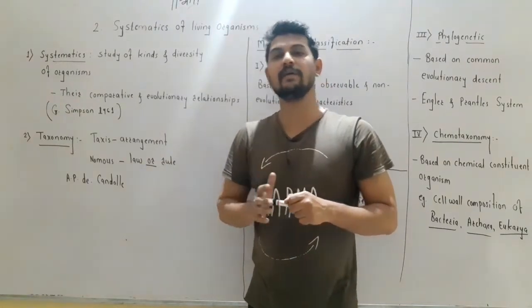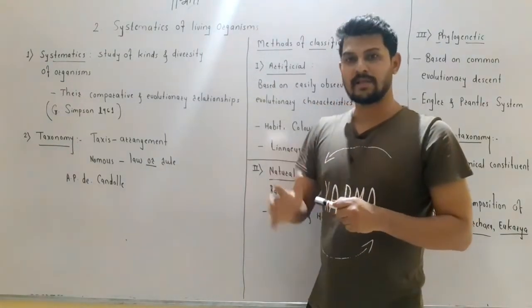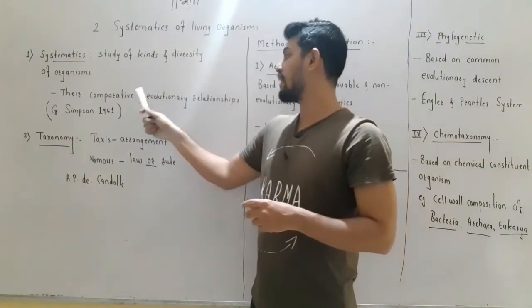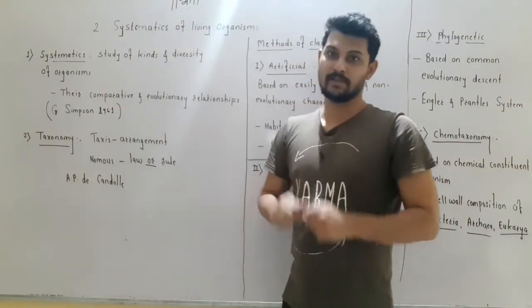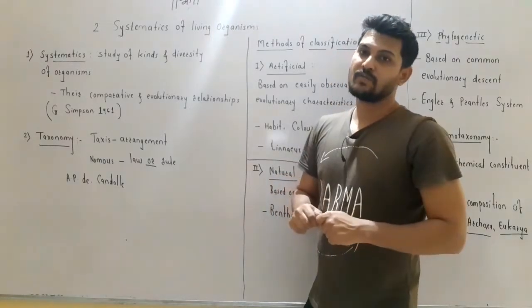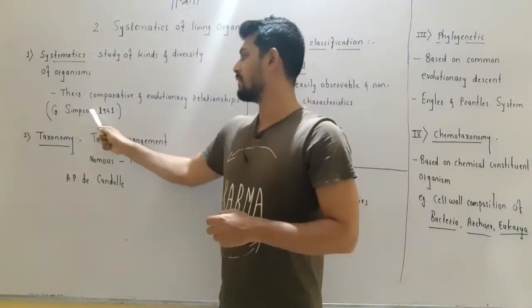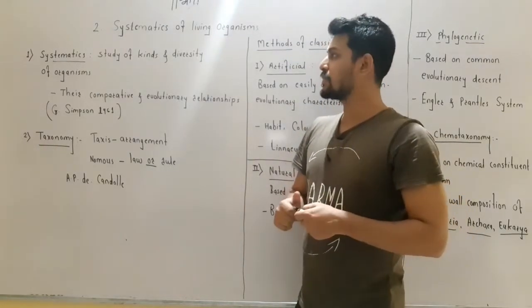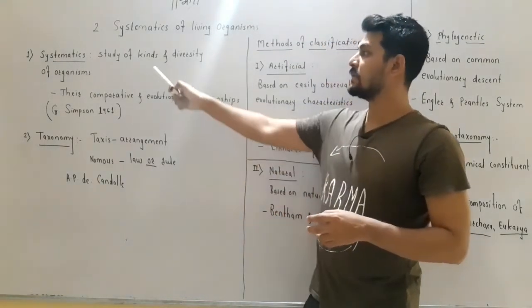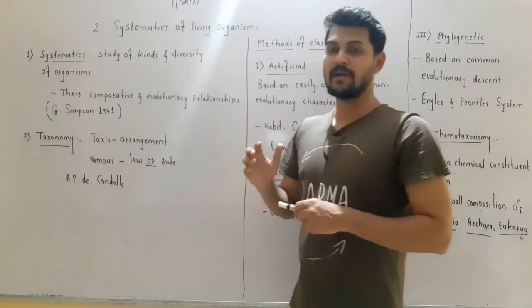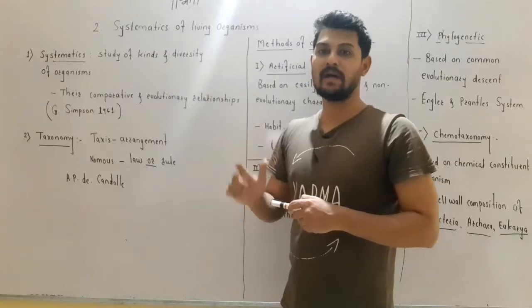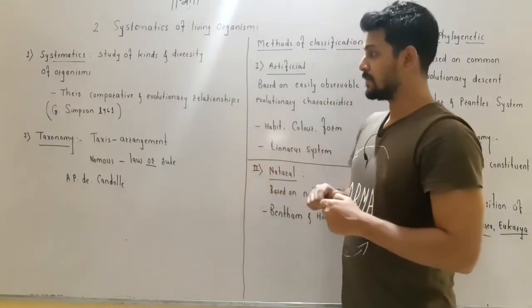So taxonomy deals only with the classification of organisms, while systematics deals with their comparative and evolutionary relationship. Plant systematics was proposed by George Simpson in 1961. George Simpson proposed systematics as the study of the kinds and the diversity of organisms and their comparative and evolutionary relationship.